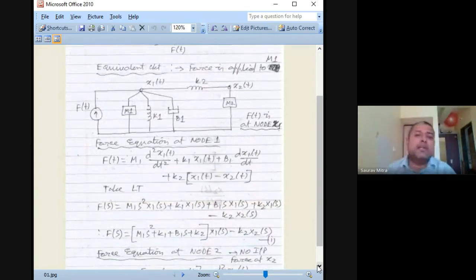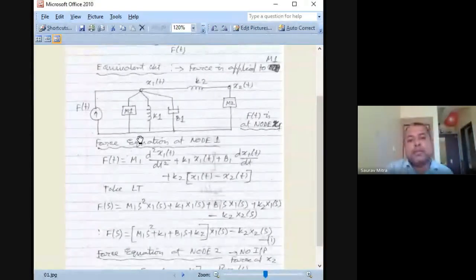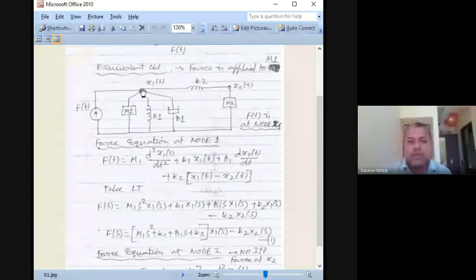Writing the equation is very important. Here it is written that force is applied to M1, not M2. So keep your mind open. The force can be connected to M1, M2, anything. Now the force equation at node 1. This is the main thing we are supposed to write.